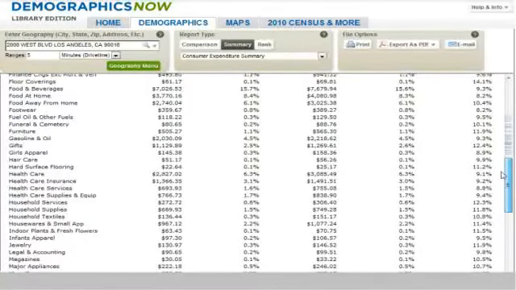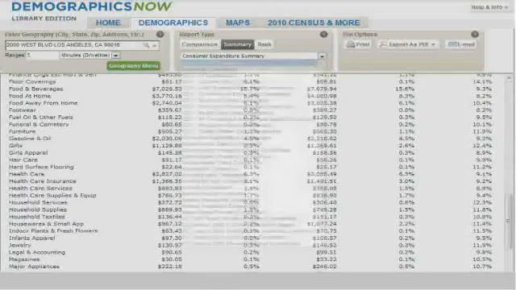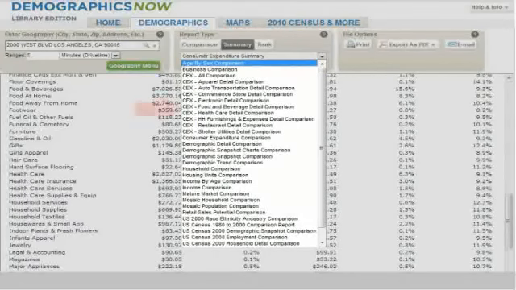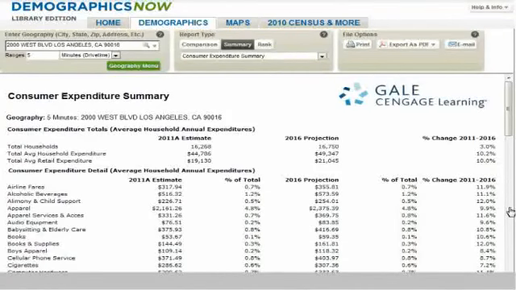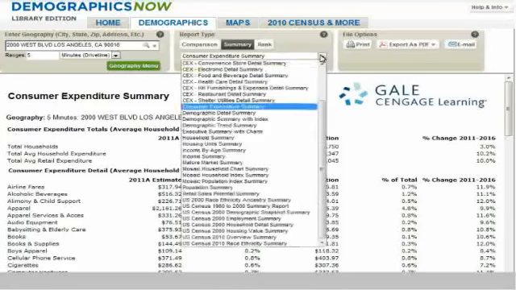For example, Food and beverages is a single line within the Consumer Expenditure Summary report. However, if you were looking to open a wine bar, there is actually a line in the Consumer Expenditure Food and Beverage Detail Summary that breaks out the details with a specific category for wine consumed outside the home. For our example, a coin-operated laundromat, we find that this particular business type is identified in the CEX Apparel Detail Summary report.